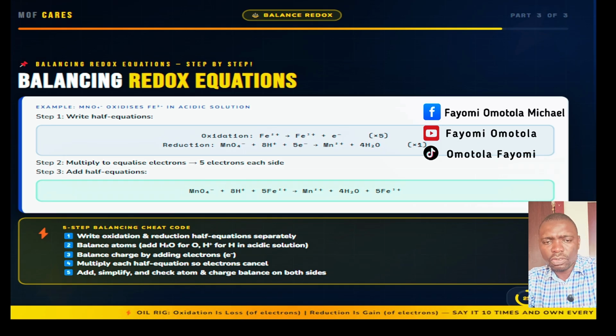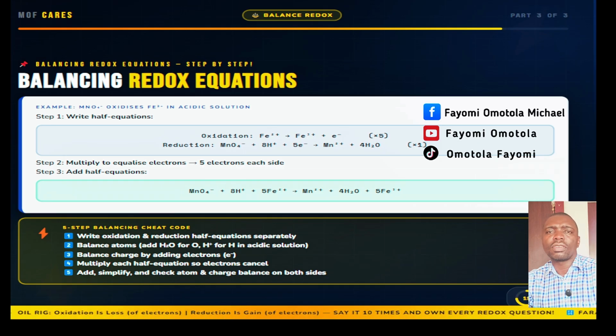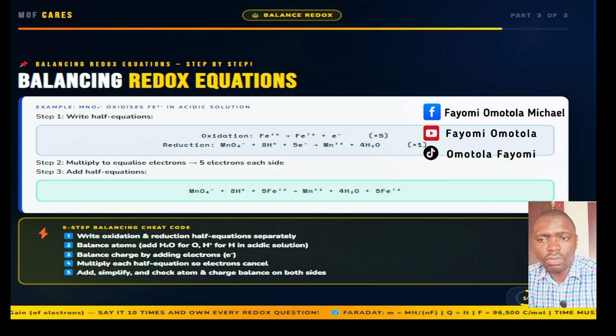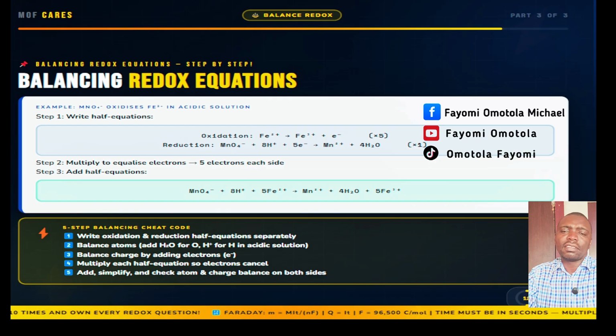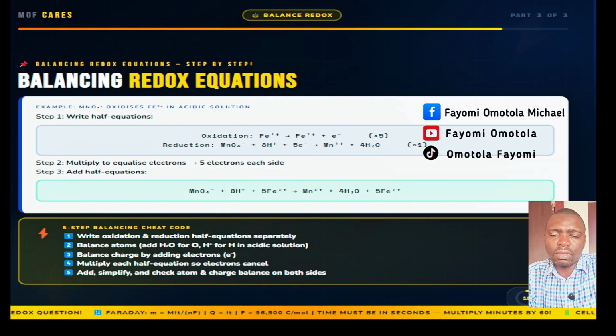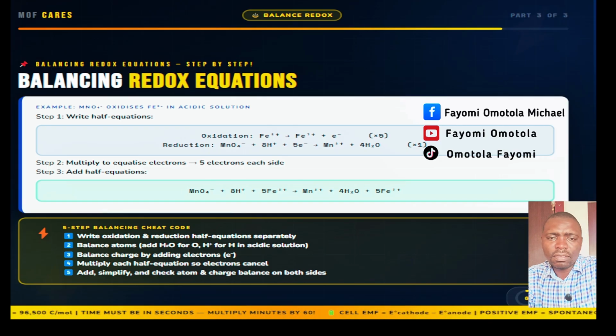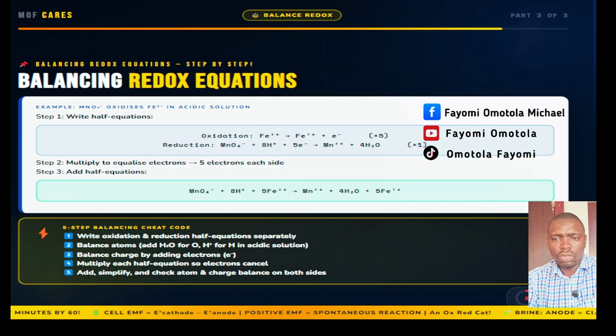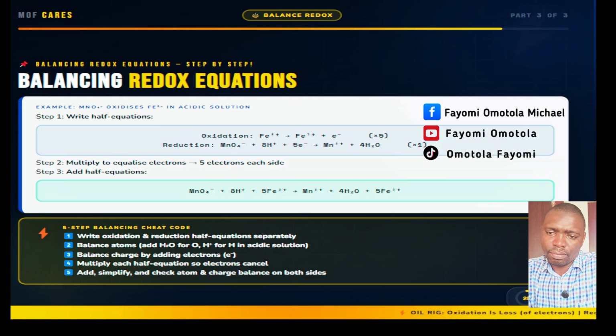Left side charge equals minus 1 plus 8 plus 5 times 2, equals plus 17. Right side is plus 2 plus 5 times plus 3, which equals plus 17. Balanced. For oxygen, add water molecules to the side that needs oxygen atoms.